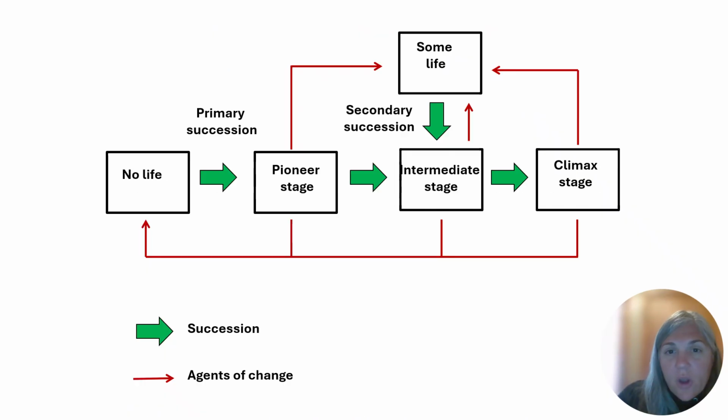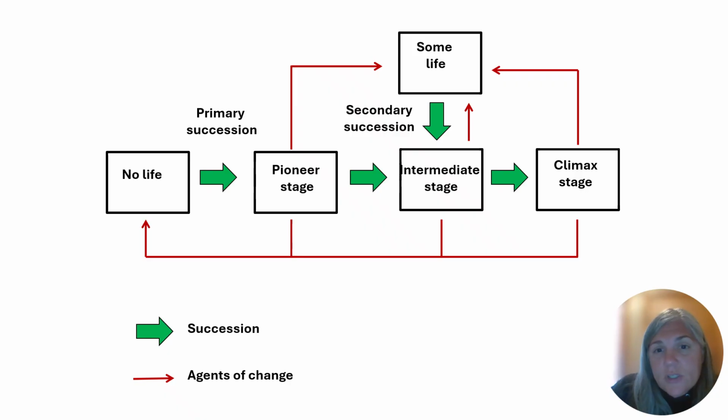All right, so just to go back, I want to point out that disturbance can happen at any stage along this successional pathway. We could have a major disturbance early in the pioneer stage. That disturbance could be so intense that it leads to no life, and so in some cases we are actually going back to more of a primary succession.